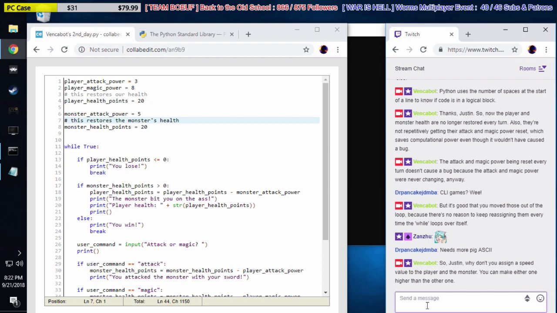Needs more pig ASCII, huh? Yeah, I ain't got no ASCII here. Just no ASCII art, that is. It's just straight up command prompts, and it's kind of more like Zork.